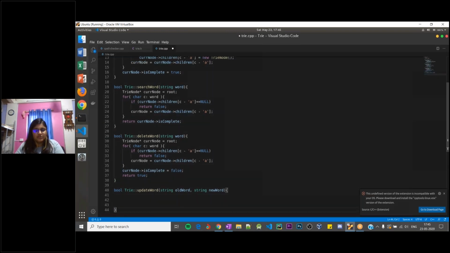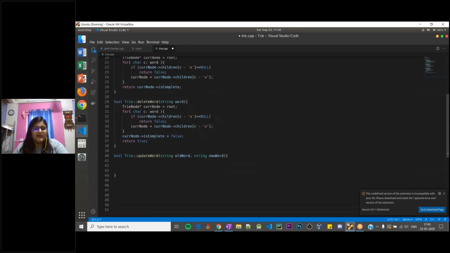Update word. So let's move on to update word now. You might be thinking that this is the most complex of all to code, but trust me, it is the easiest. We'll be doing a small trick over here. We will first delete the old word from our dictionary.